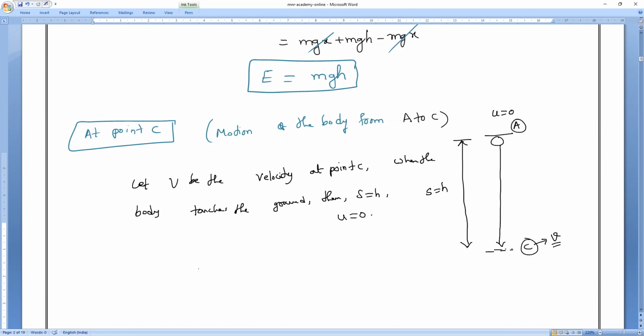Initial velocity is 0. Now which equation can I apply here? Initial velocity I know, final velocity I know, and height is equal to H. No time is mentioned. So which equation, guys? Third equation. Using the third equation of motion, v square minus u square.